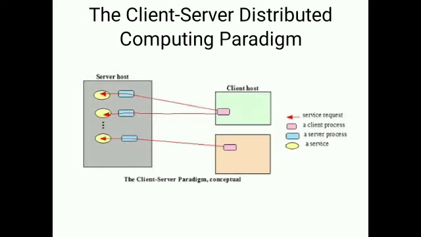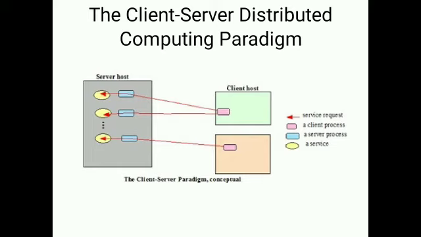So the client server distributed computing paradigm. Basically, client server distributed computing paradigm, meaning if we look at client server in terms of distributed computing.